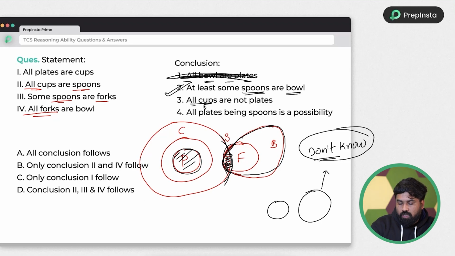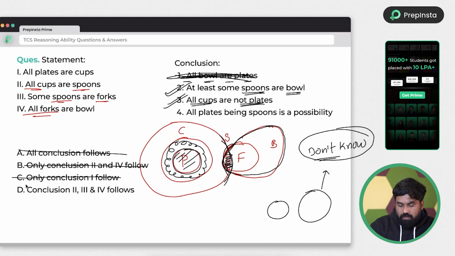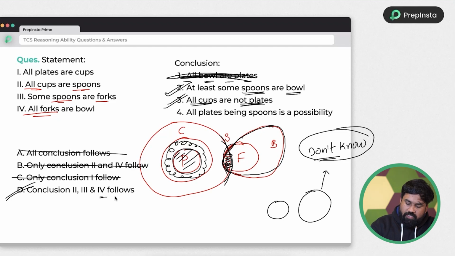Next, all cups are not plates. These are all the cups which are not in the plate set. Whatever the spiral I have highlighted, that area is not in P, so I can say it's not P. So 3 is also correct. Second and third options are correct, so I can say option D is correct.